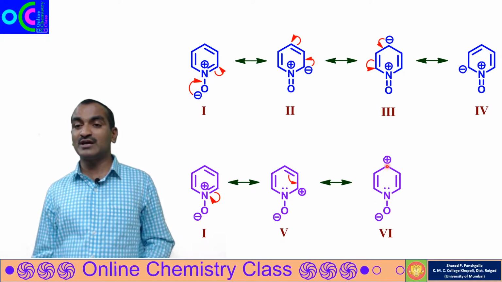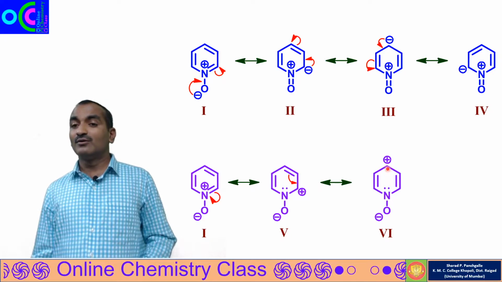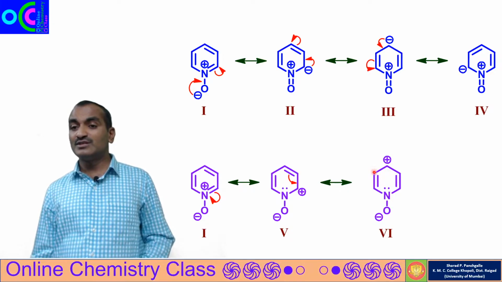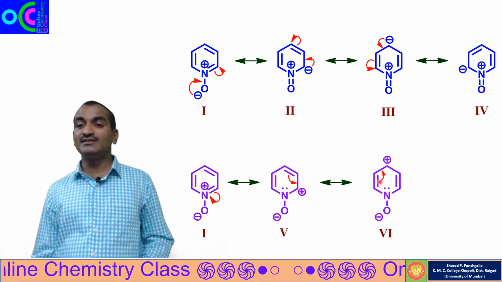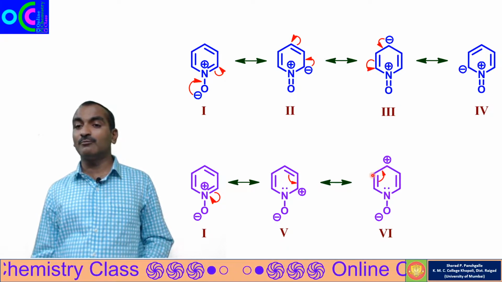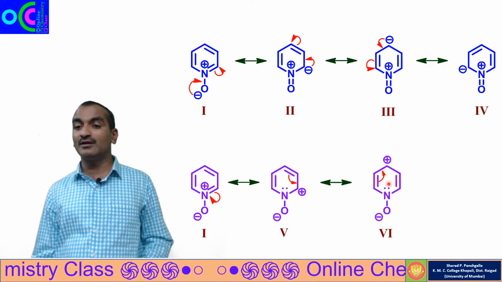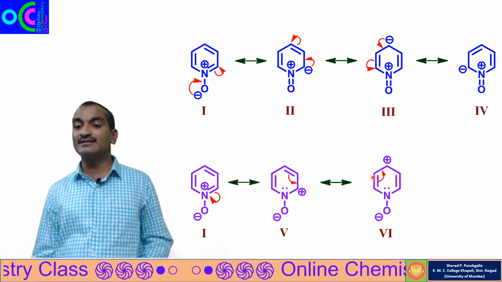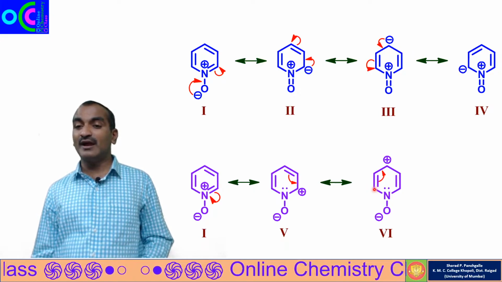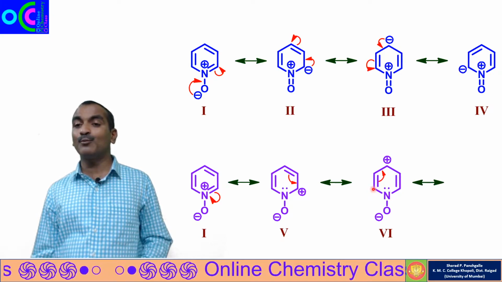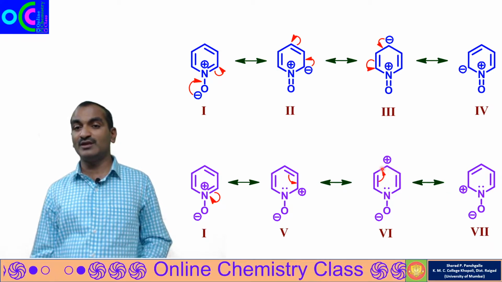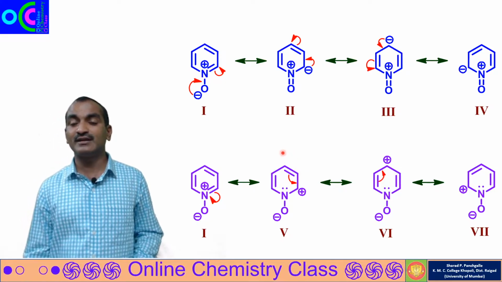Now the positive charge is on the 4th member, that is the carbon. Now these two pi electrons will shift here to form the carbon-carbon double bond. So this carbon-carbon single bond will convert into a double bond, and this carbon-carbon double bond will convert into a single bond. Now this carbon will get the positive charge and we get the seventh resonance structure. Now here we have the 7 resonance structures.